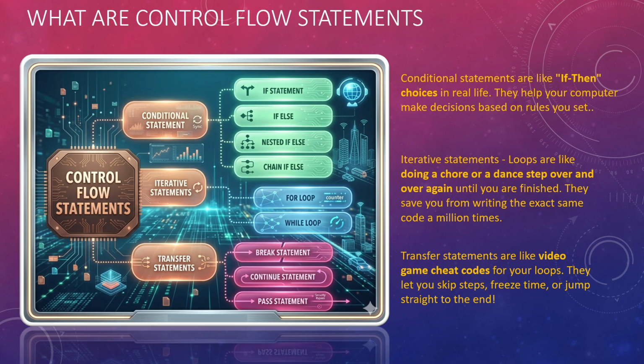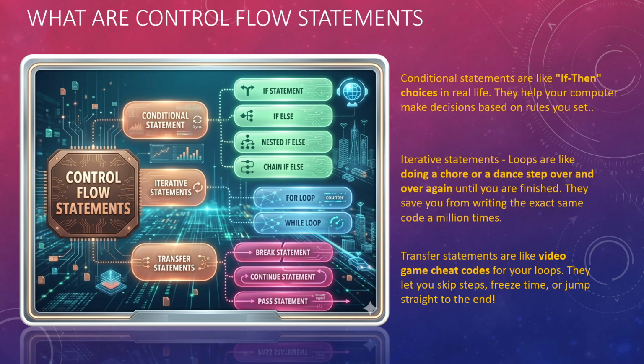The name itself tells you we can control the flow here. It gives you a conditional way, that means if you give a condition, we have if statement, if else, nested if and chain if else. Chain if else is the same as elif.